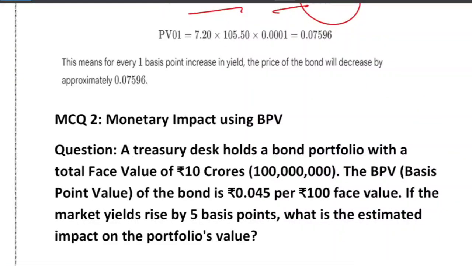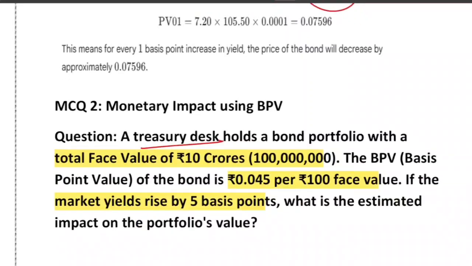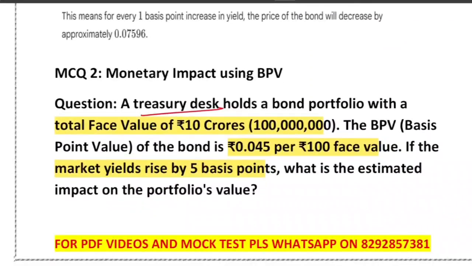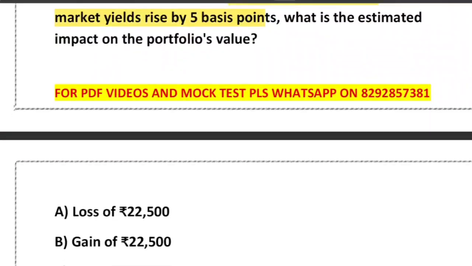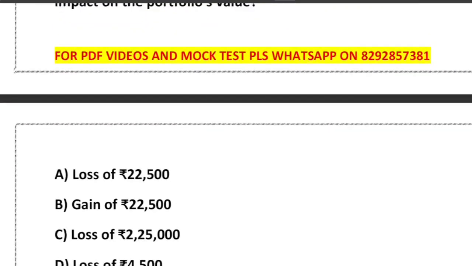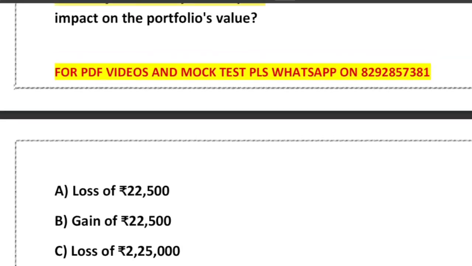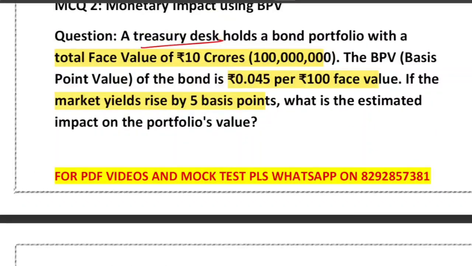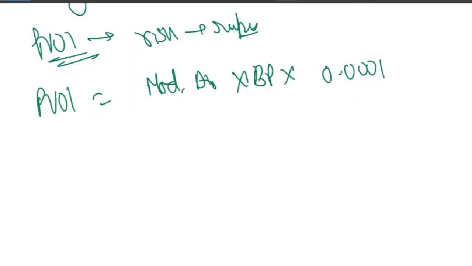So what we need to do is convert this total face value into per 100 units. Because BPV is given per 100 face value, we first calculate how many 100 units are there in the total face value, that is 10 crore divided by 100. We want to make the units the same. 10 crore divided by 100 will be 10 lakh units.